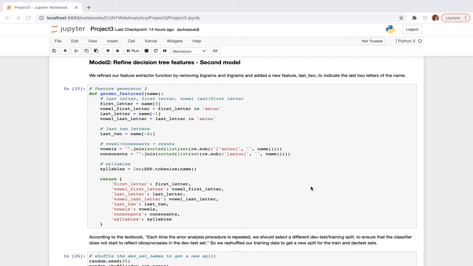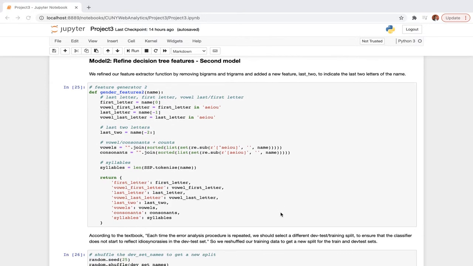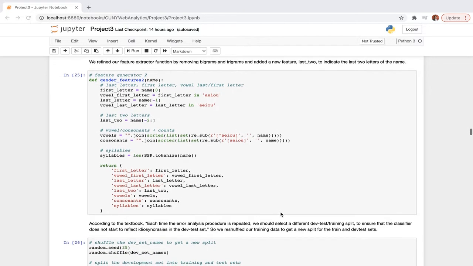We defined our list of predictors and added last two as a predictor, and we took out the length of the name and the vowel and consonant count, because based on our original analysis, it doesn't look like they're going to add much value as predictors.